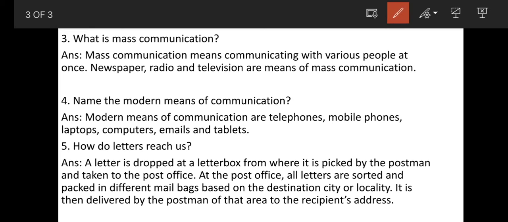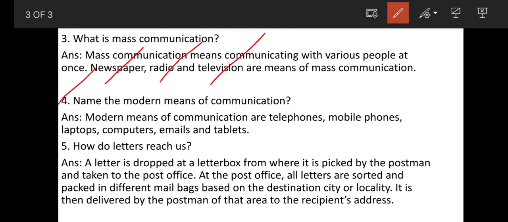Next, 3. What is mass communication? The answer is mass communication means communicating with various people at once. Examples are newspaper, radio, television are means of mass communication. So what do you mean by mass communication? The communication through which we can share information at once to a large number of people, through which we can connect to a large number of people, is known as mass communication. Examples are newspaper, radio and television. These are means of mass communication.